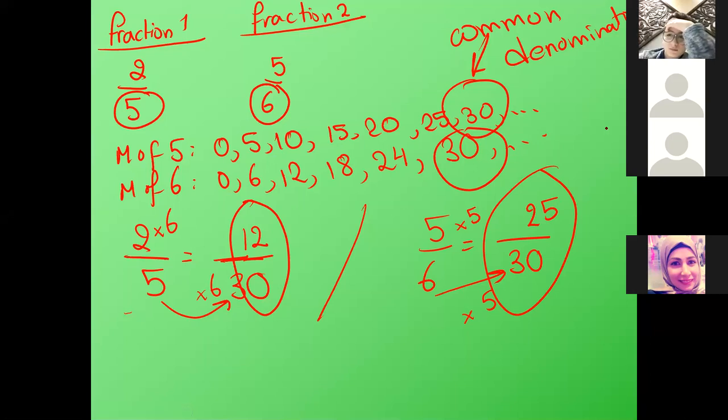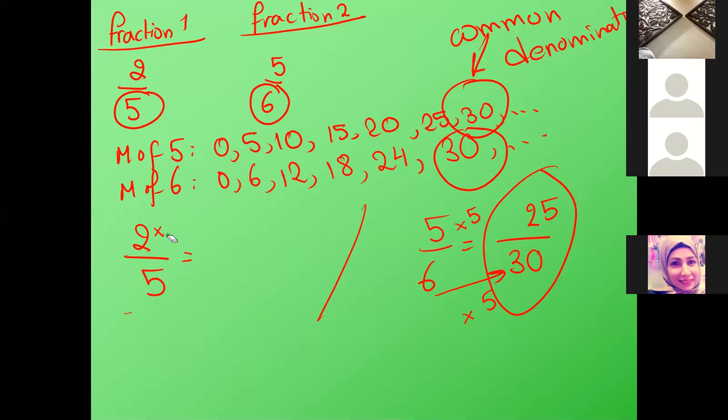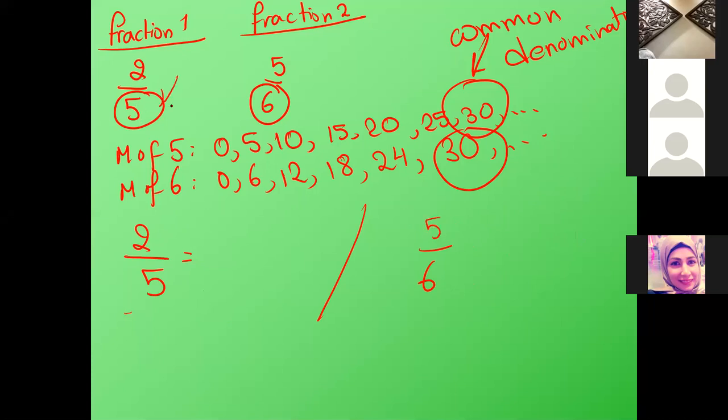No. Okay. In order to find the common denominator, Dana, we write the multiples of the first denominator and the multiples of the second one. When we see the first common multiple other than 0, we will stop. It's the common denominator. Clear?